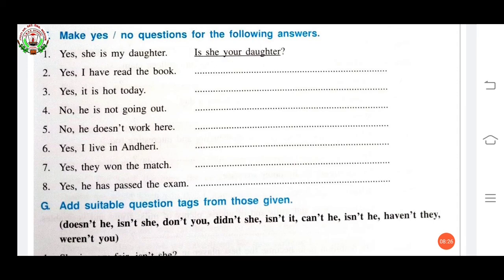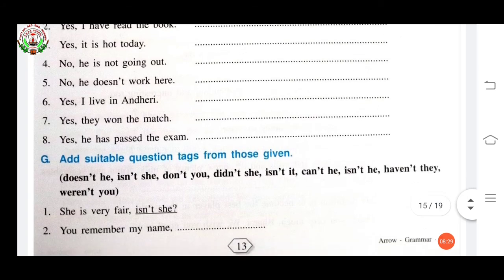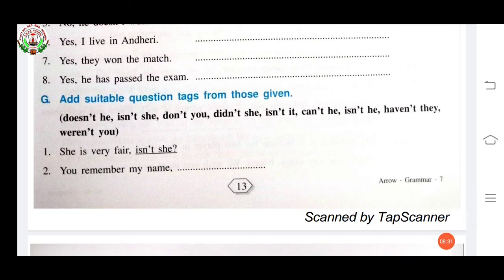Then question mark. Now come to G exercise. Add suitable question tag from those given. Here tags are given. Now you have to make it. She is very fair, isn't she? You remember my name, don't you? Question mark. Okay, these are called question tags.